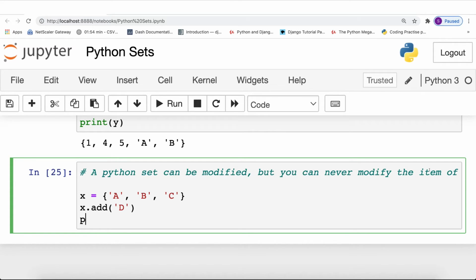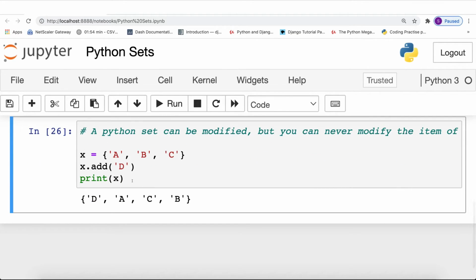So now if you print the variable x, then you can see that D got added into this particular Python set. Don't think that D got added at the first position. Here, the D just got added into the Python set, and while printing this particular Python set, it is generating a random sequence. As I mentioned earlier, a Python set does not maintain the sequence, or the order of the items, and that is the reason why a random sequence is generated here.